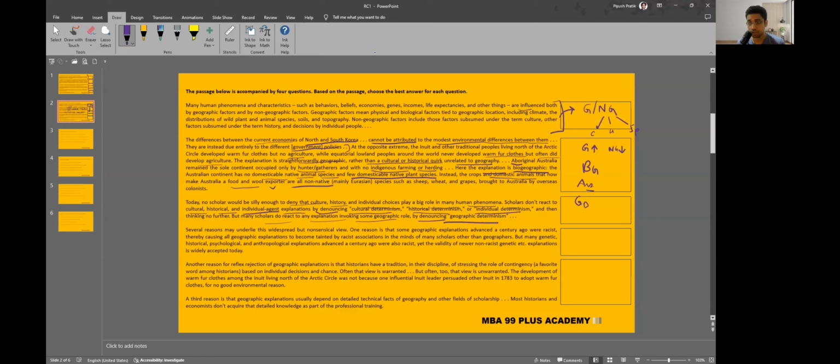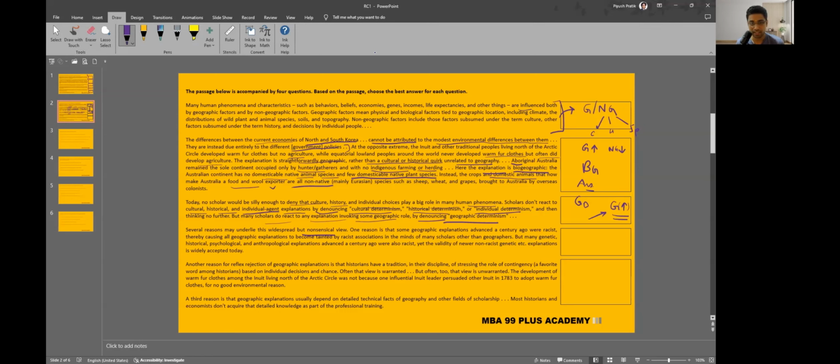So I'm pretty sure the author is up on geography and causes being explained by geography, and he has a not so good relationship with people who denounce geographic determinism, or who do not cite other reasons by calling them determinism. Several reasons may underlie this widespread but nonsensical reaction. Clearly, he supports geographical determinism.